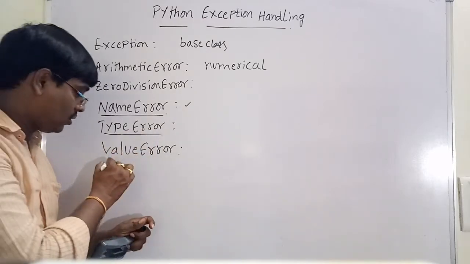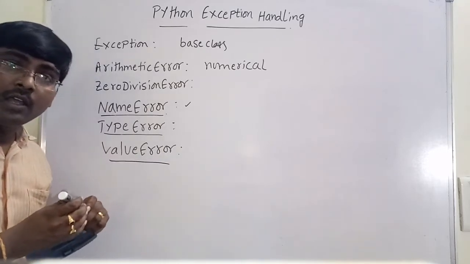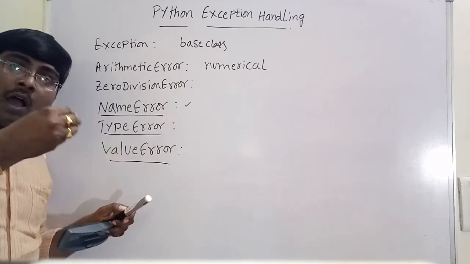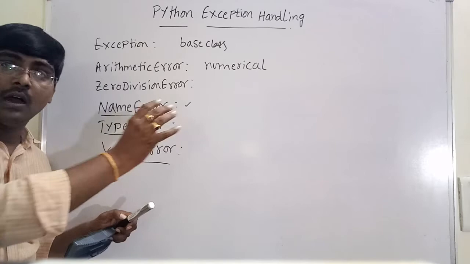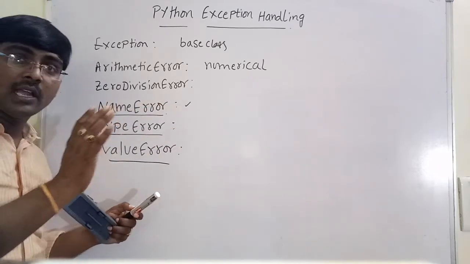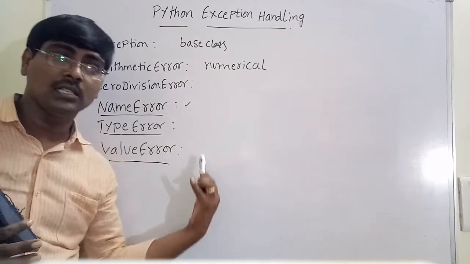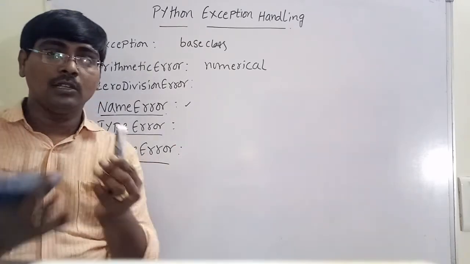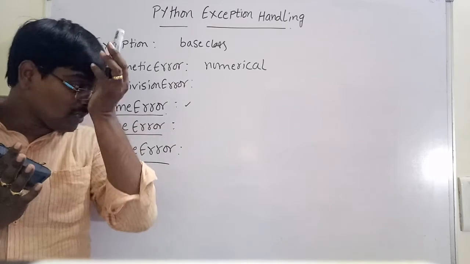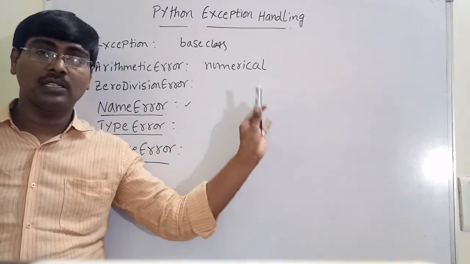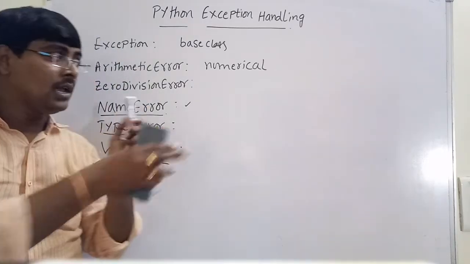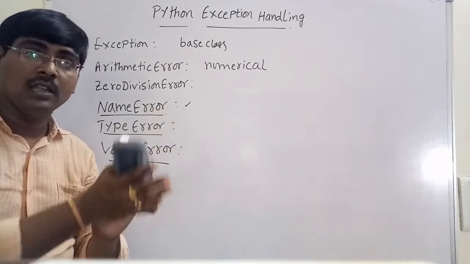You got it? Type error means you want to perform an operation that is not suitable for a particular data type. Next, value error. Value error means the arguments we are specifying are of a defined type, but the value we are passing is of a different data type. For example, assume A is an integer, and we are assigning some string, hello. For an integer, we are assigning a string value.